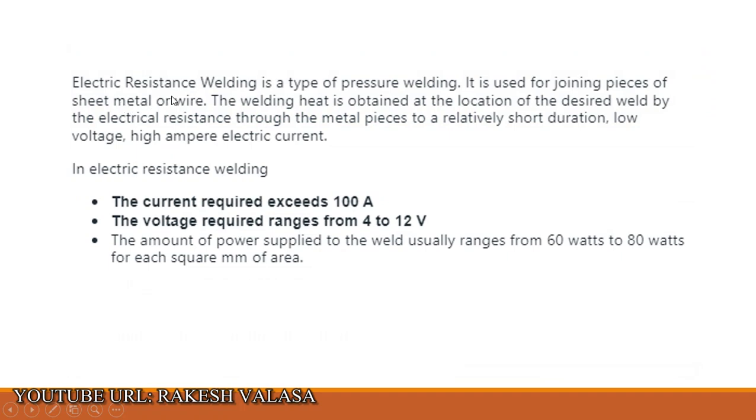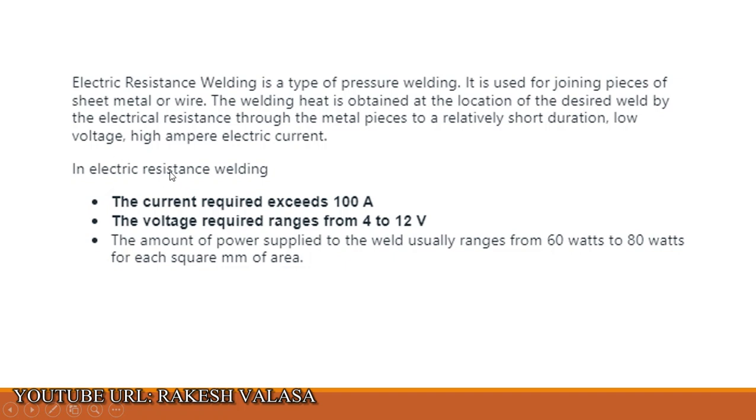Electric resistance welding is a type of pressure welding. It is used for joining pieces of sheet metal or wire. The welding heat is obtained at the location of the desired weld by the electrical resistance through the metal pieces for a relatively short duration, using low voltage, high ampere electric current.